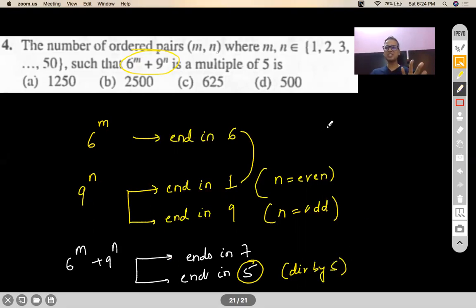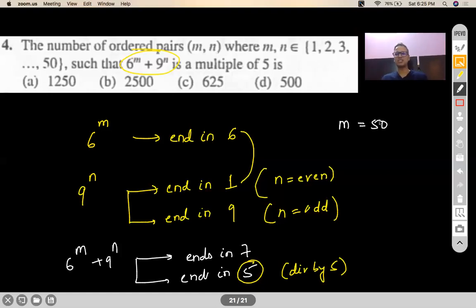So how many choices do you have for m and n in this way? Now think like that. For m, you will say I have 50 choices because any number I can choose from 1 to 50. There's no restriction on m for me, of course restricted only by the set, right? But for n, I can only have odd number choices, like 1, 3, 5, 7, 9, 11, 13, and so on. How many odd numbers can you pick from 1 to 50? 25 odd numbers.